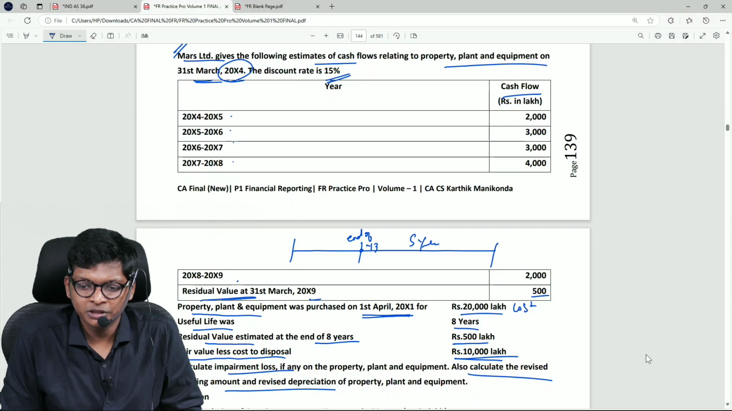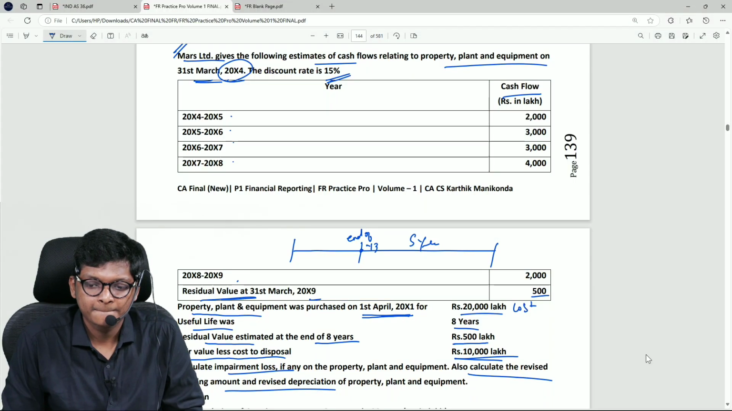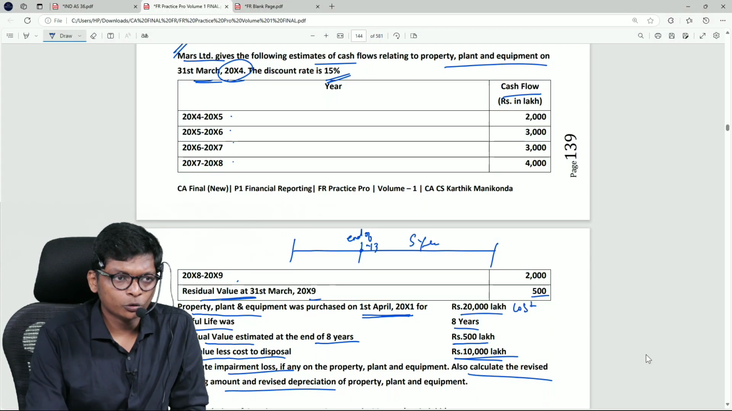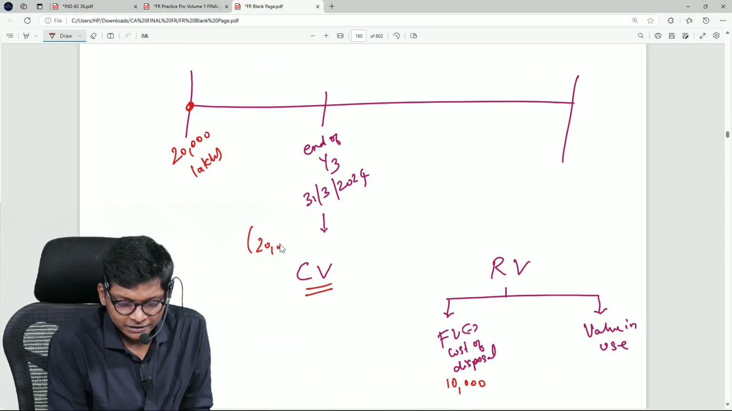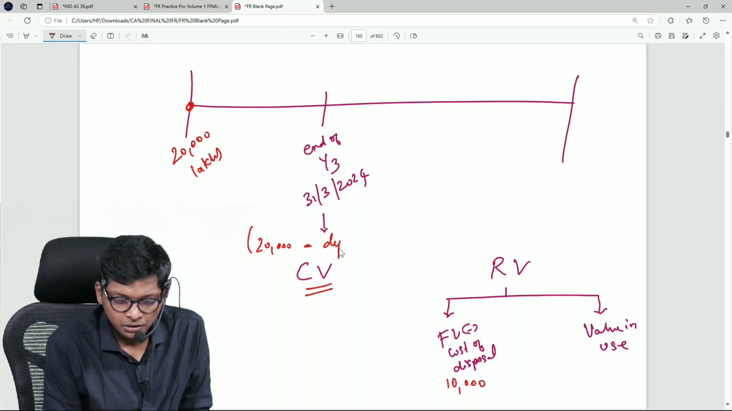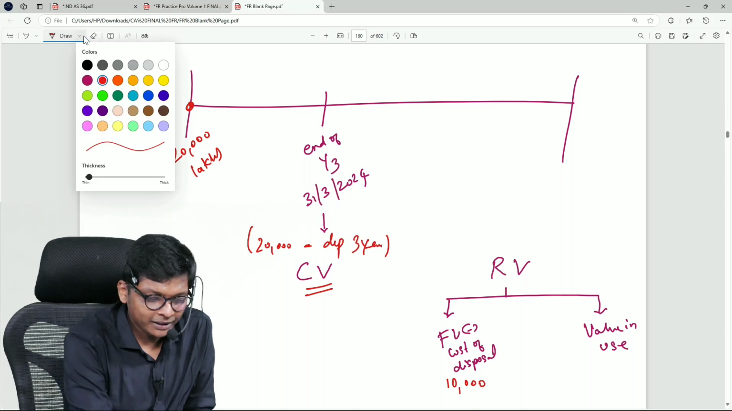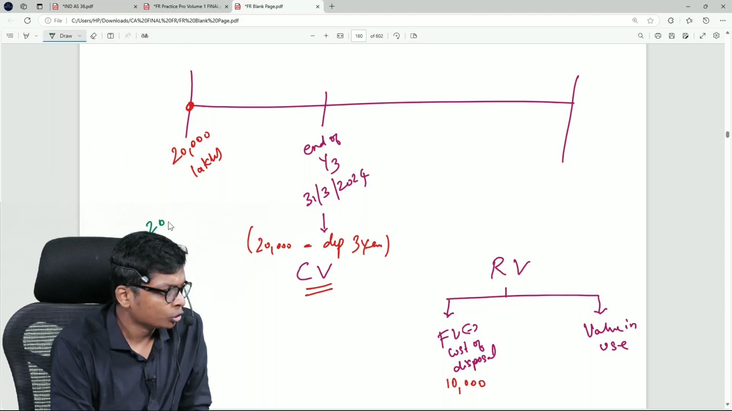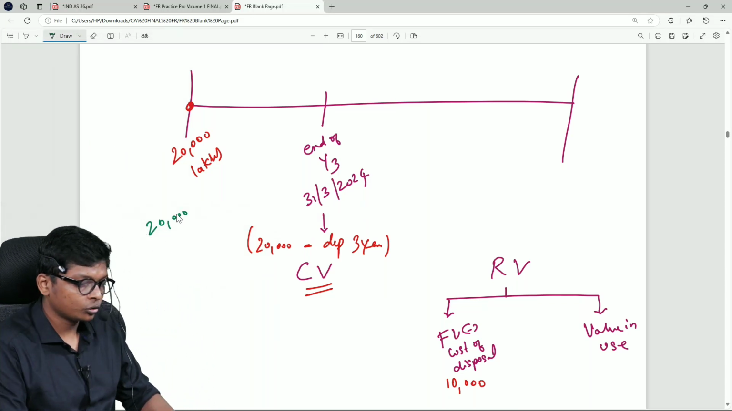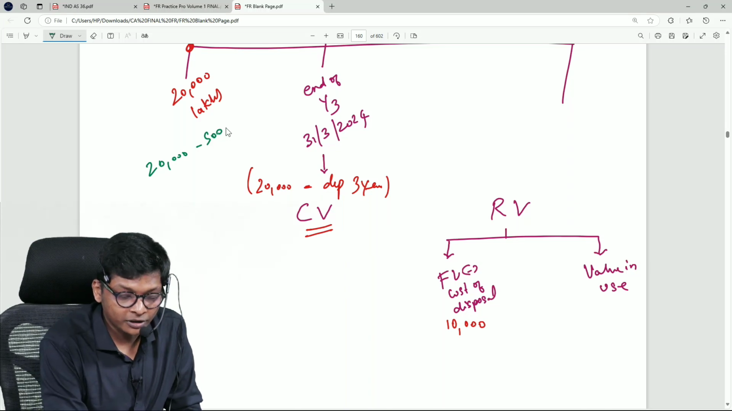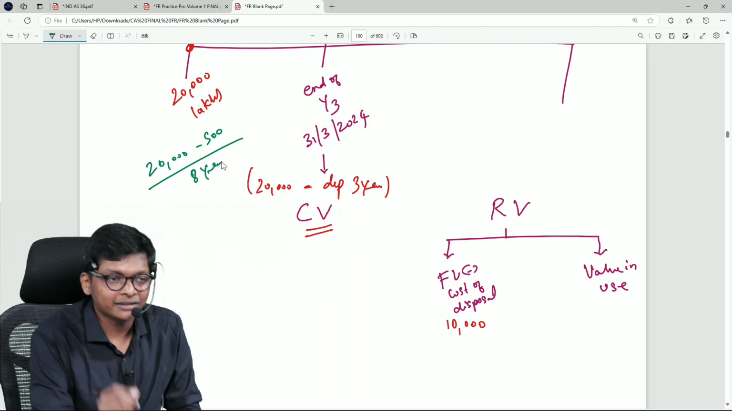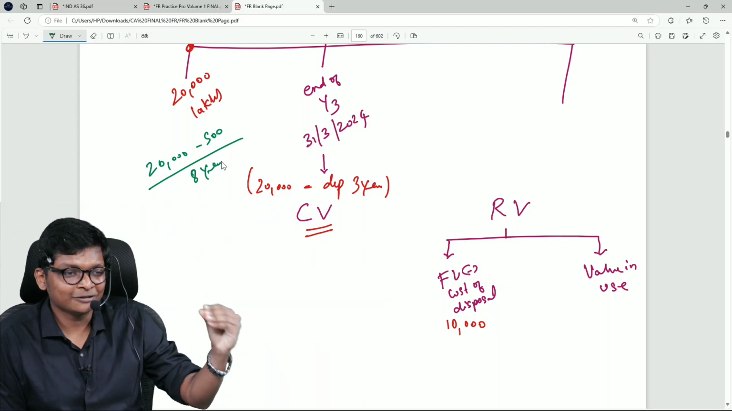I will use the solution and help you out. Let me do one by one. First I have to do carrying value. Correct? That means I have to do 20,000 is the cost minus depreciation for how many years? 3 years. How do I compute depreciation here? Very simple. 20,000 minus 500 residual value divided by 8 years. Correct? Cost minus residual value divided by useful life.